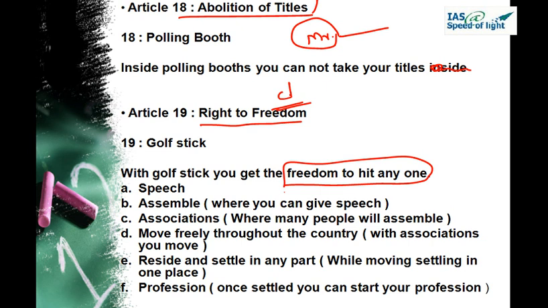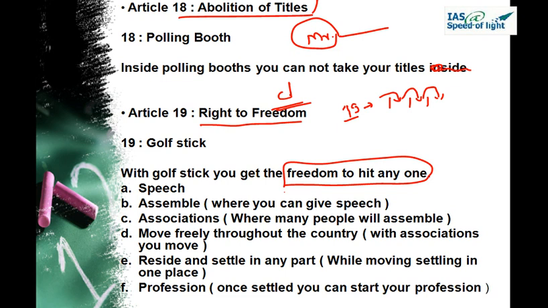Now if you remember, when we talked about modern history, we used the same 19 for the Jallianwala Bagh massacre and the Rowlatt Act. That is how your mind will automatically bifurcate between the different pieces of information. The only condition is you have to leave a sufficient time gap between usage of the same number, about 3 or 4 days, while studying the different sessions which deal with number mnemonics. So Article 19, right to freedom: freedom to hit anyone once you get a golf stick.